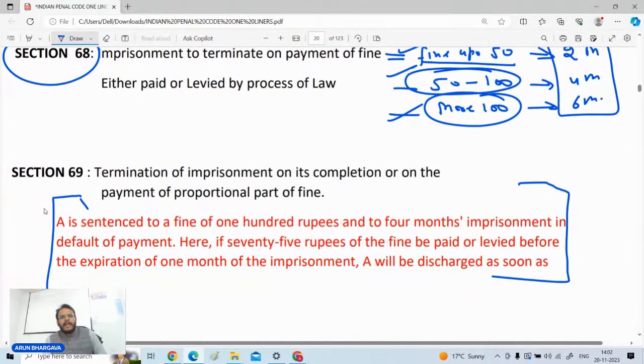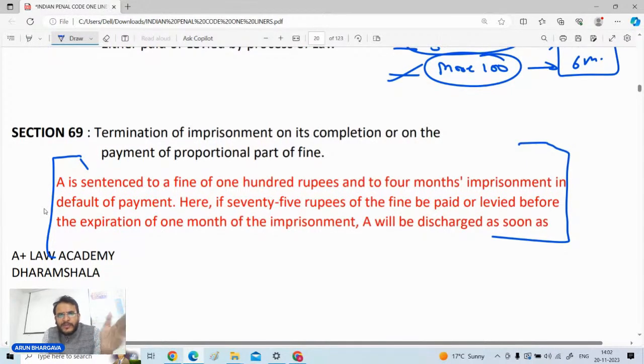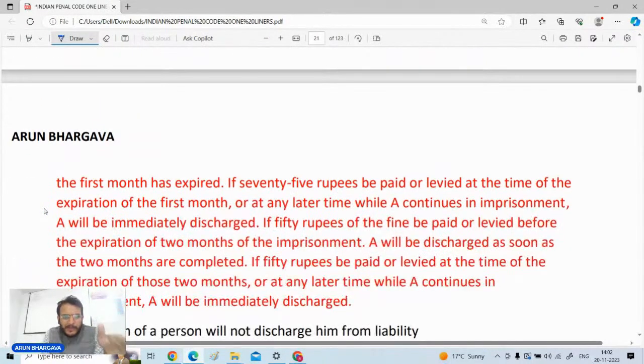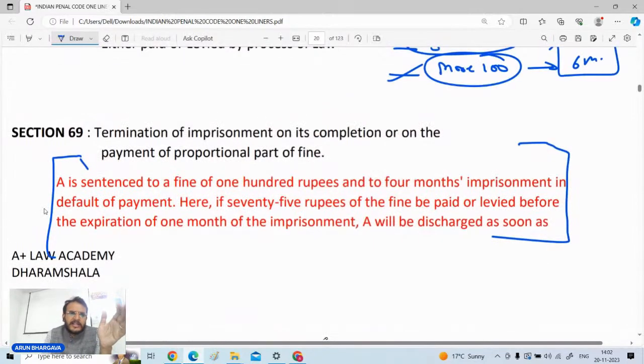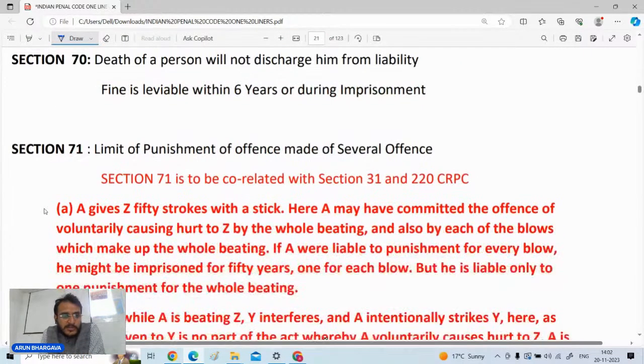And if any person to whom the imprisonment is given because of the default of the fine, and that person pays any proportional part of that, then he will be released, or after the termination of the imprisonment he will be released. तो यहाँ पे एक इलस्ट्रेशन दिया गया है कि अगर किसी के ऊपर 100 रुपए का जुर्माना लगा तो उसने कितने पैसे जमा करवाए तो कब उसको रिलीज कर दिया जाएगा, उसको आप एक बार जरूर देख के रखेंगे. ठीक है, तो जनरली एग्जाम में सवाल ये आ जाता है कि if the fine is up to ₹50, what can be the maximum imprisonment to be granted to such person.